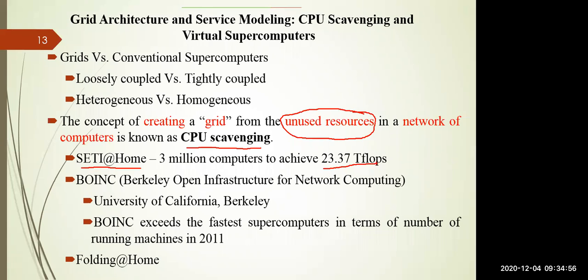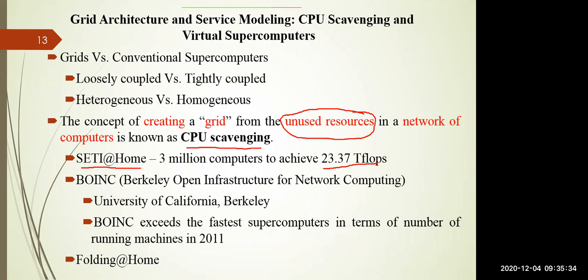Similarly, we are going to discuss the BOINC platform in tomorrow's lab class. That is the Berkeley Open Infrastructure for Network Computing. In the BOINC platform, we have a lot of projects, and you can participate in them by contributing your resources. This platform was developed by the University of California, Berkeley, and BOINC exceeded the fastest supercomputer in terms of number of running machines in 2011.